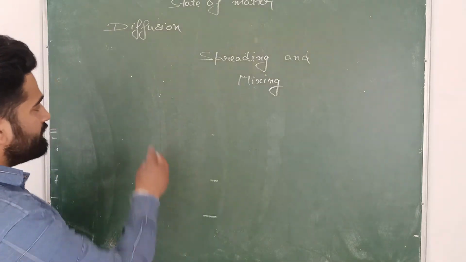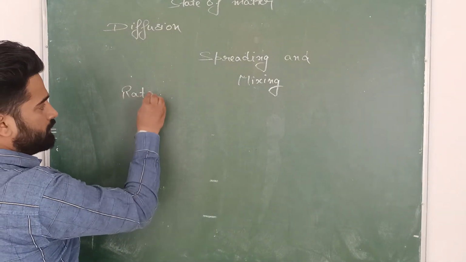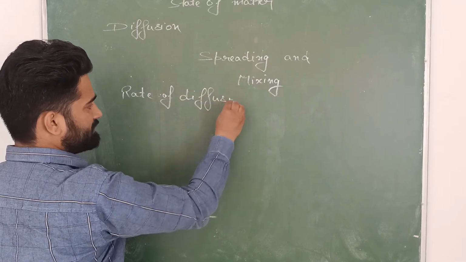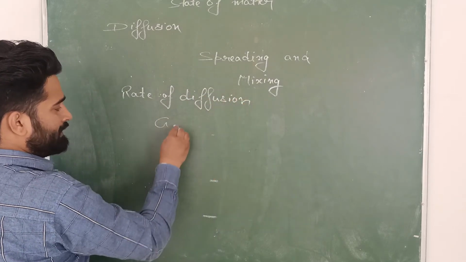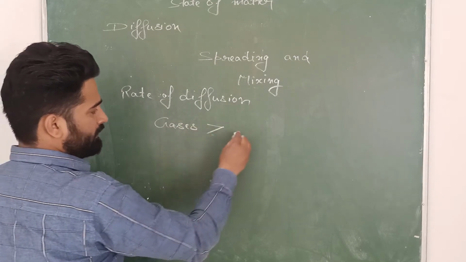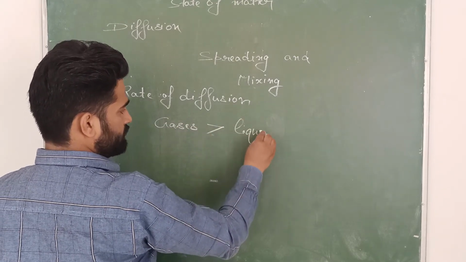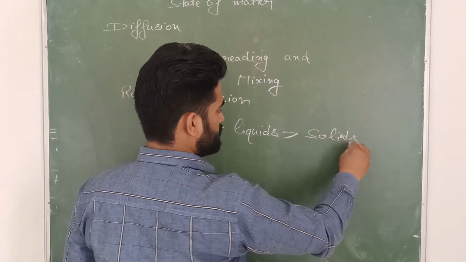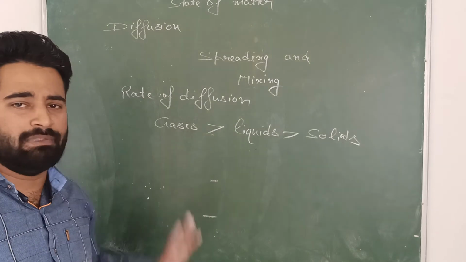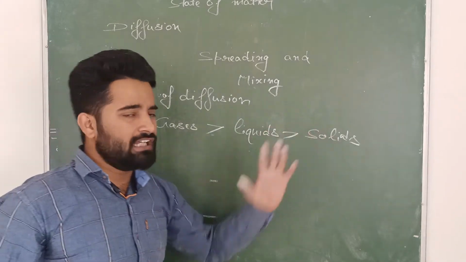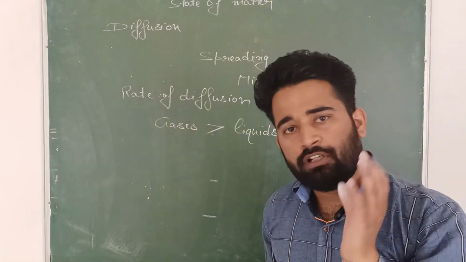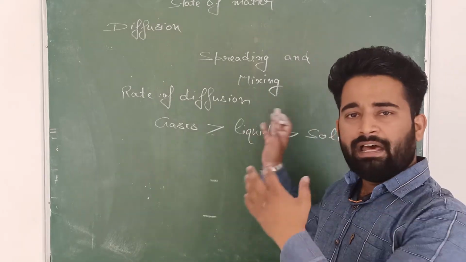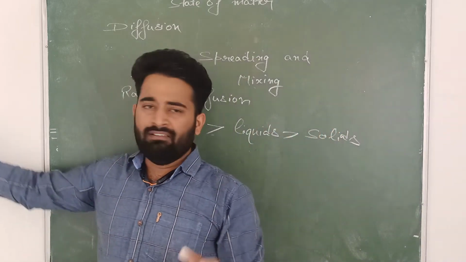So you can say that the rate of diffusion is fastest, or is maximum, in the gases, liquids and then solids. सबसे फास्ट जो डिफ्यूजन होता है, that takes place in the gases, then in the liquids, then in the solids. So the speed of diffusion is fastest in the gases, and then medium in the liquids, and very slow in the solids. I will give you the examples.